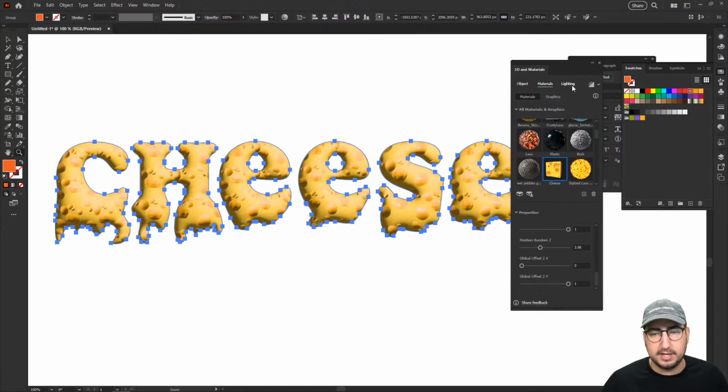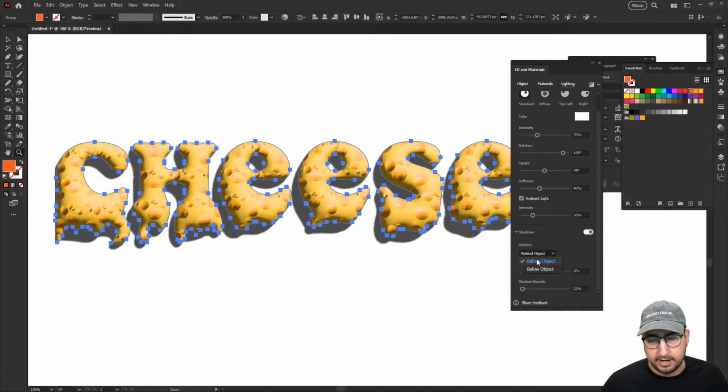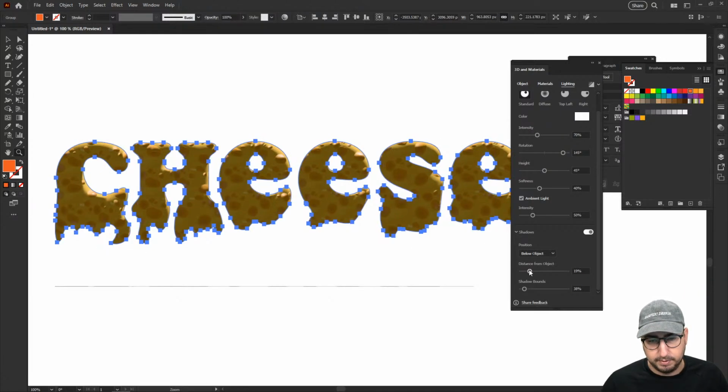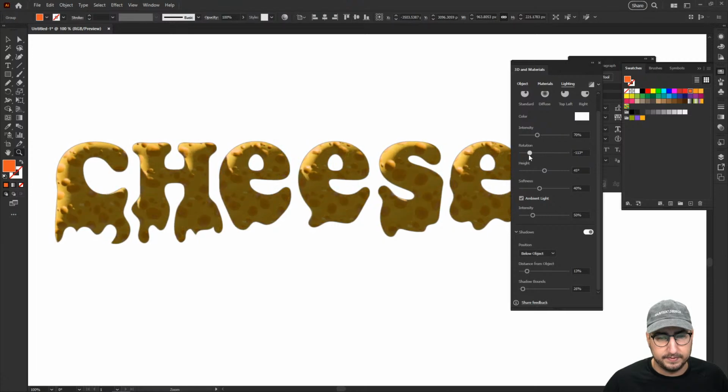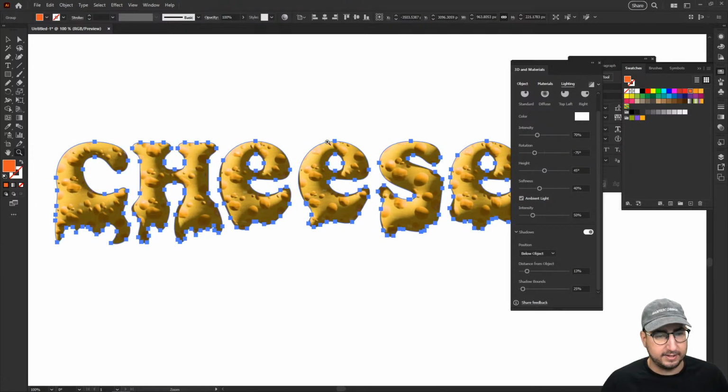And then what we're going to do is I'm going to do lighting, and I'm going to turn on a shadow, but I'm going to put that shadow below the object, and it's going to put the light coming from the top. So you can see that we're going to move a little bit of distance from that. Right now we can play around with the light. I believe that the light, there we go. Ooh, I actually like this. I think that looks really cool.